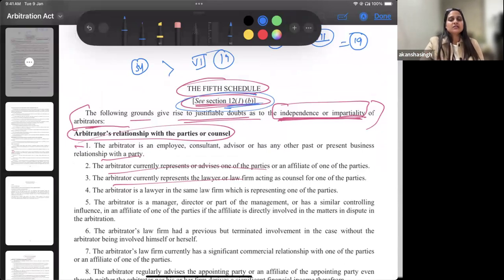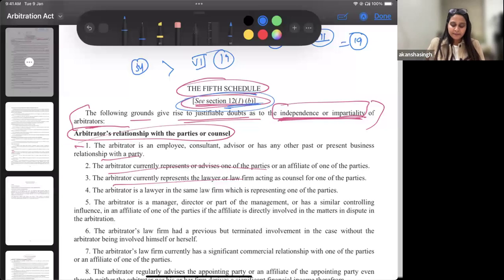If you are somebody I am thinking to appoint as an arbitrator, what are the requirements? Which schedule will be invoked immediately? First question. Secondly, if you are already an appointed arbitrator for me, and after you've been appointed I feel that any of these grounds exist, then what will be the situation? How will we challenge it? What is going to be the ground of challenge, and where do we actually challenge it? These are the questions which will help you write a better answer.